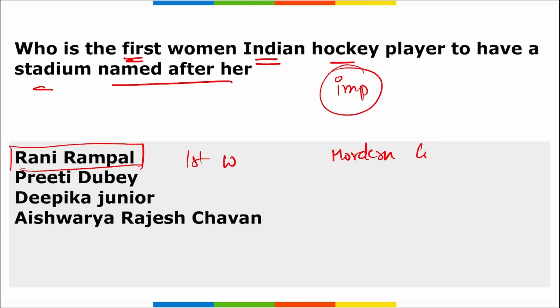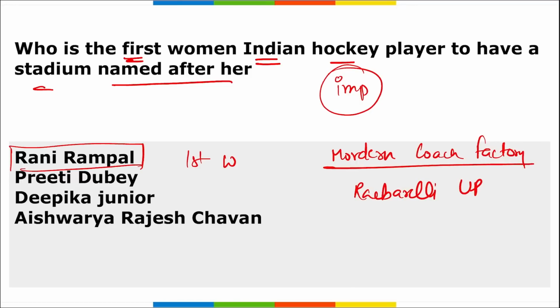Modern Coach Factory Stadium. This is in Raebareli, UP. Modern Coach Factory Stadium is in Raebareli, UP, and it has been renamed to Rani's Girls Hockey Turf. What has it been renamed to? It has been renamed to Rani's Girls Hockey Turf.